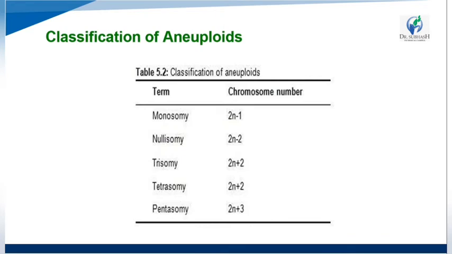Classification of the aneuploids: monosomy, nullisomy, trisomy, tetrasomy and pentasomy. These are the terms and their pronunciation. In terms of chromosome number: monosomy 2n minus 1, nullisomy 2n minus 2, trisomy 2n plus 1, tetrasomy 2n plus 2, pentasomy 2n plus 3. This is the classification of the aneuploids.